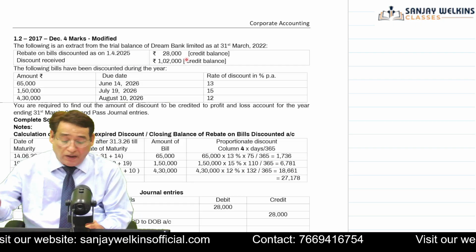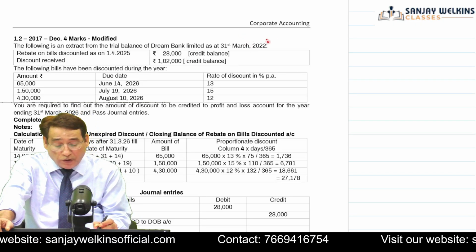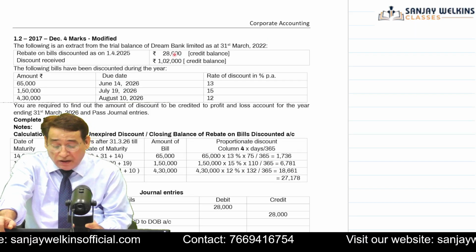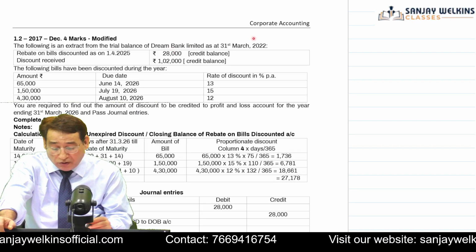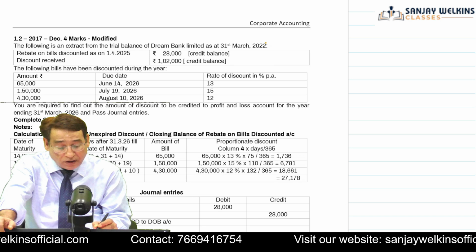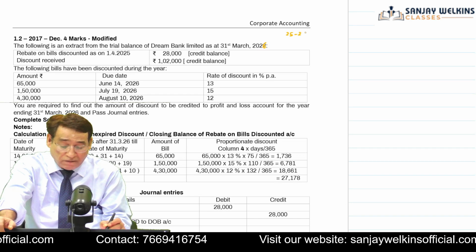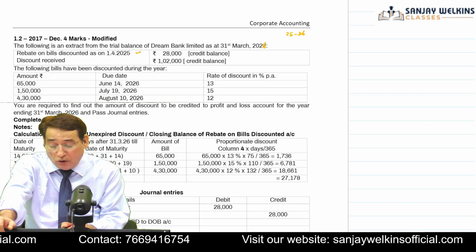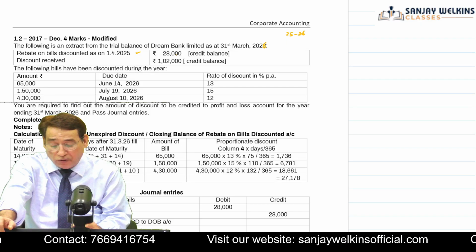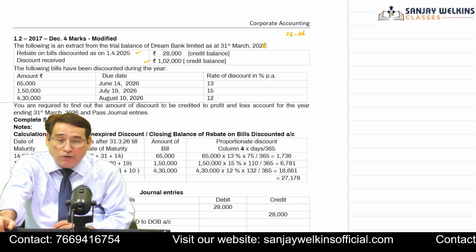So the current year will be 21-22 because the accounting year is ending on 31st of March 2022. And here, actually this date should be 26. Just make it 26. The current year is actually 25-26, because it is given as the opening balance of rebate on bills discount account on 1/4/2025, it is 28,000. And in the current year 25-26, you have received a discount of 1,02,000.